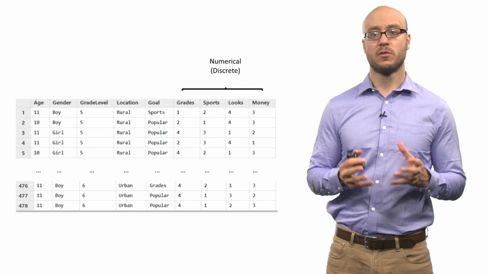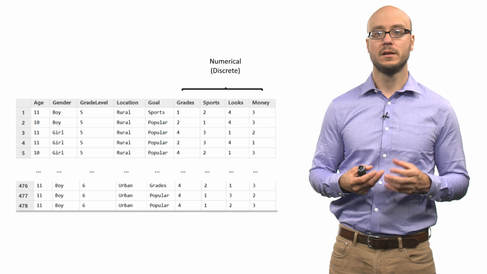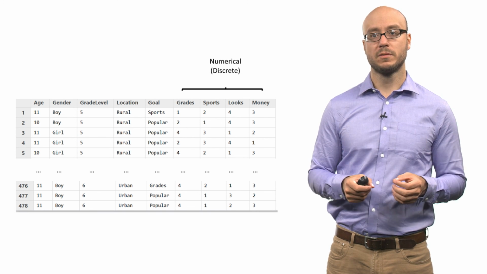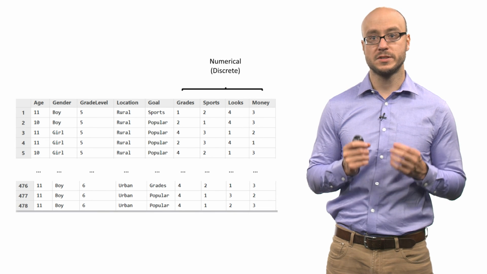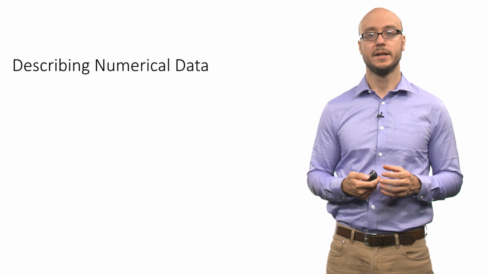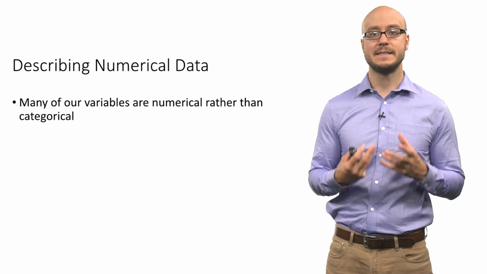And then these last 4 variables, which encode the information about ranking these different attributes and what makes a student popular, are not nominal variables. They are numerical variables, but they are discrete numerical variables, meaning they are non-negative counting numbers. So how do we describe this numerical data in this data set?